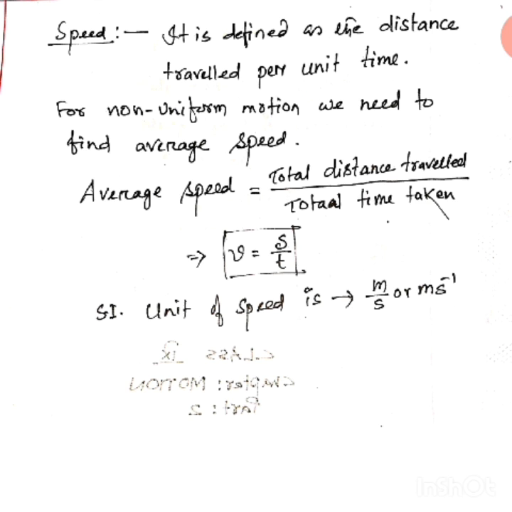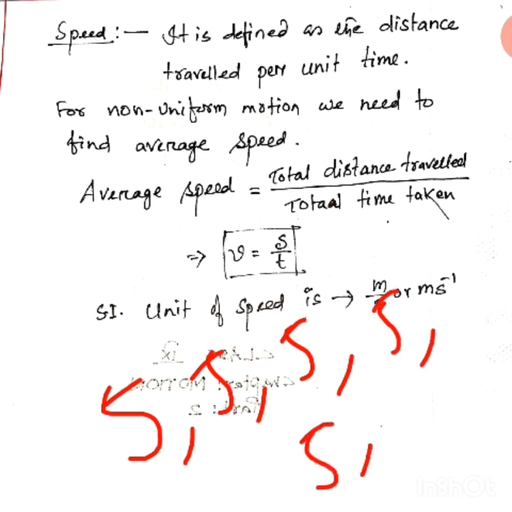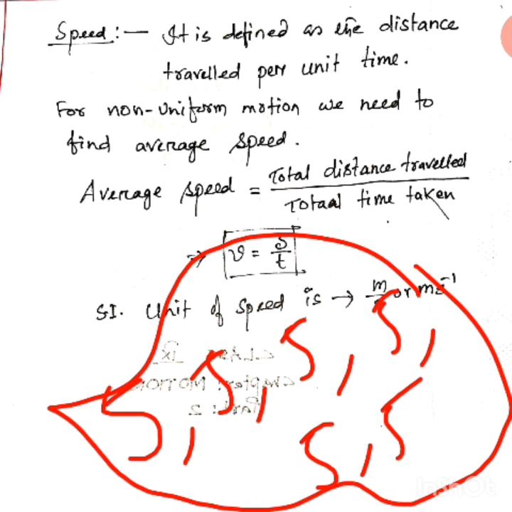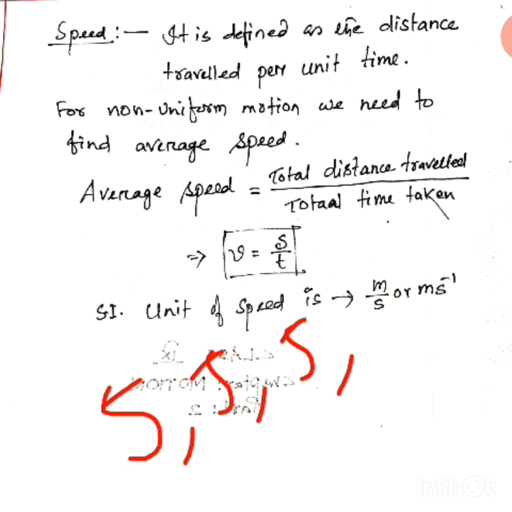Clear? Suppose I ask you what is the average of 5 5 5 5 5 5, can you tell me the average, the mean value? No need to calculate, all are the same numbers, that's why the average will be 5 only.